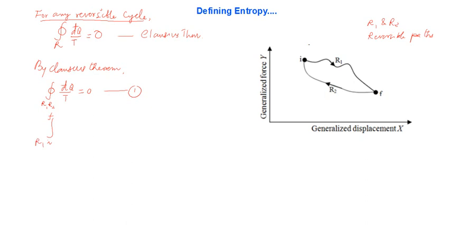So first one, d bar Q by T, plus what should be the second integral so that it becomes a cyclic path? It will be an integral from, again, we have reached F, so I should go back to I. So my limit should be F to I, and we are following another reversible path R2. So let me specify that R2. Then again d bar Q by T, and that's once again equal to 0.